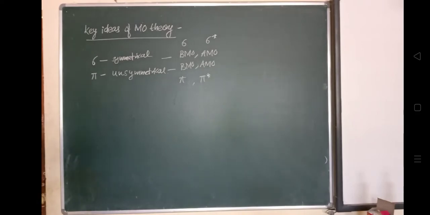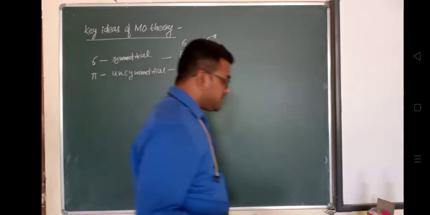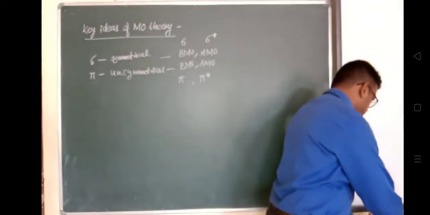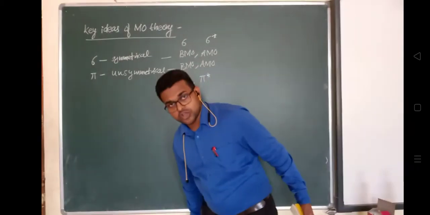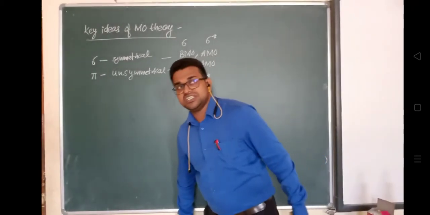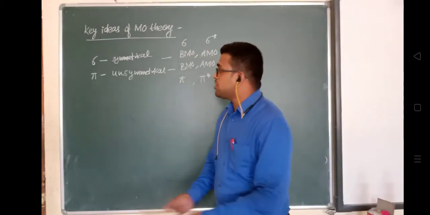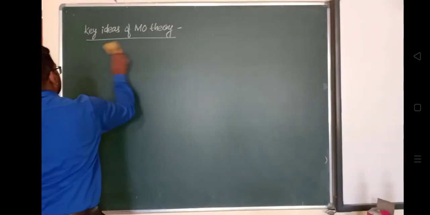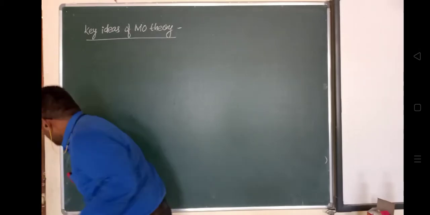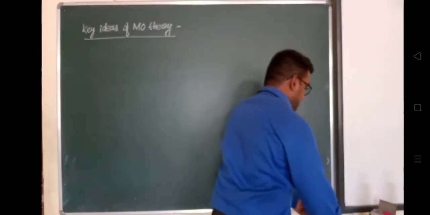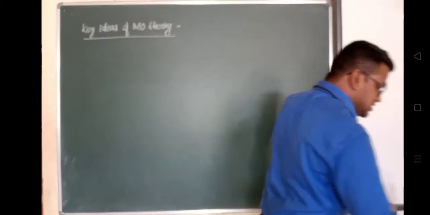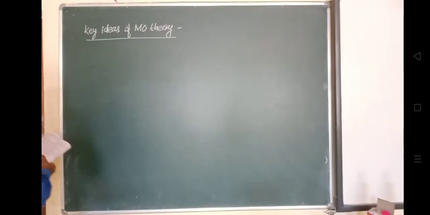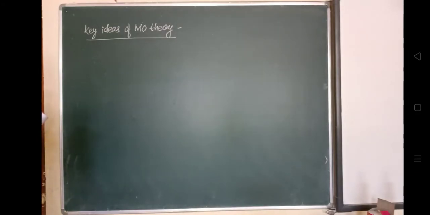So now we'll focus on the key ideas of molecular orbital theory. Already we have discussed these parameters: what is meant by molecular orbital theory, how it is represented, their energy, their electronic configuration. Now we will list out the key ideas of molecular orbital theory.